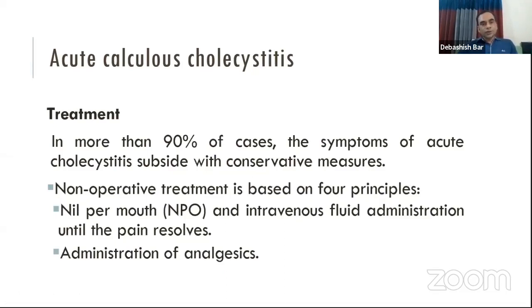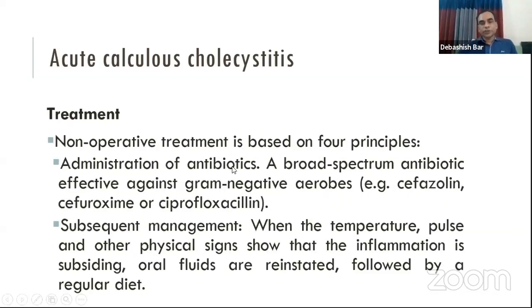The treatment of acute cholecystitis is controversial because some surgeons prefer to do the surgery in the acute condition, but some do not. Ninety percent of cases of acute cholecystitis will subside with conservative management. The conservative management of acute cholecystitis comprises nothing per oral, administration of analgesics, and administration of antibiotics.